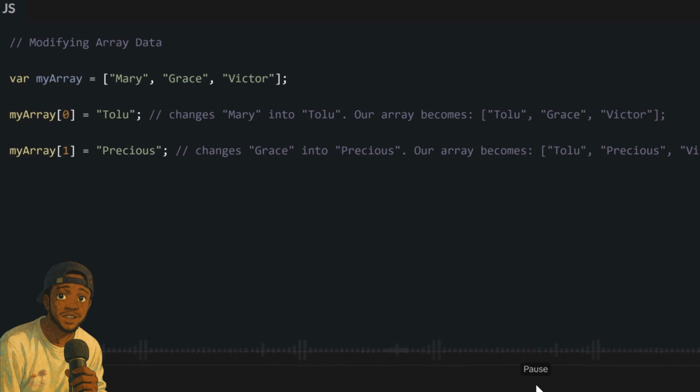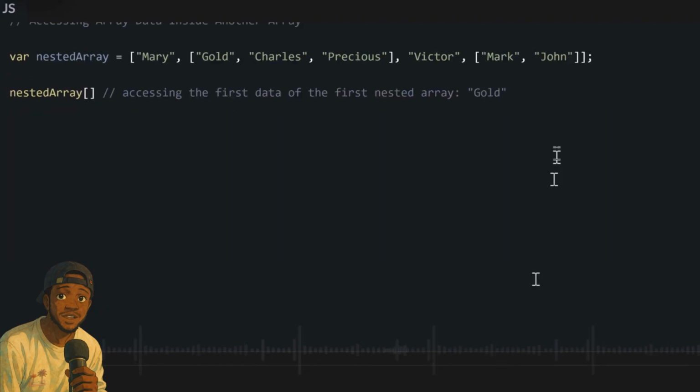Okay, now, what if we have an array inside our array? How do we access that one? For instance, if this our array has two different arrays inside it, how will we access them? Well, first, you treat the array like it is just normal data. So if we want to access any data inside this first array, you use the bracket notation as normal.